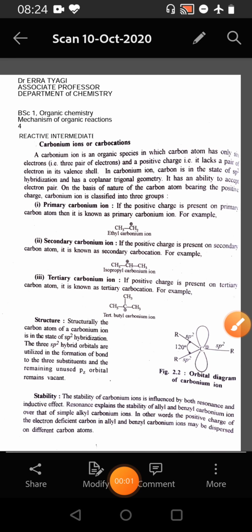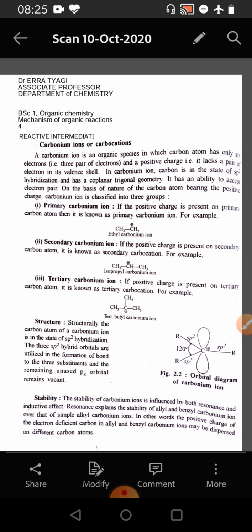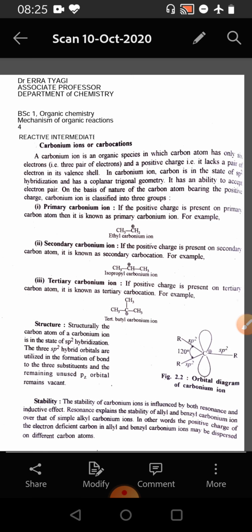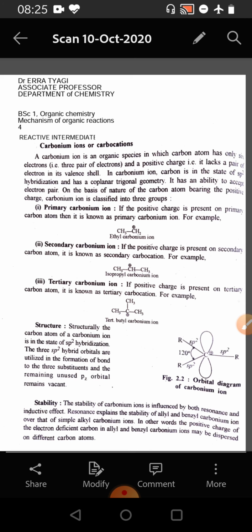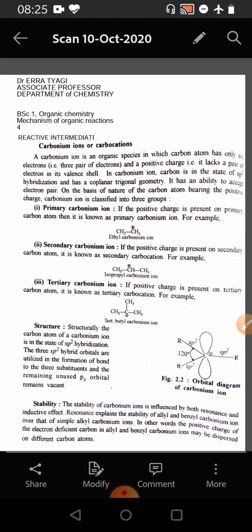In continuation of the last video on mechanism of organic reactions of BSc Part 1 Organic Chemistry, we will continue with the reactive intermediates. In this video, we will study about carbonium ion or carbocation. A carbonium ion is an organic species in which the carbon atom has only 6 electrons and a positive charge, that is, it lacks a pair of electrons in its valence shell.